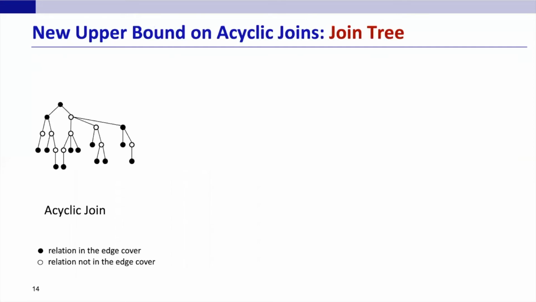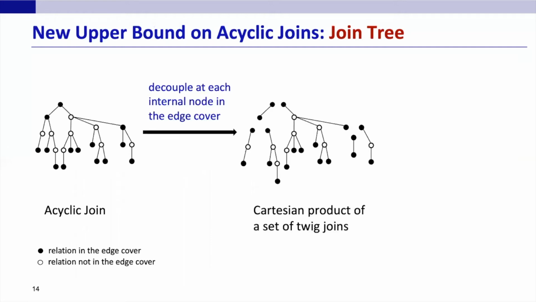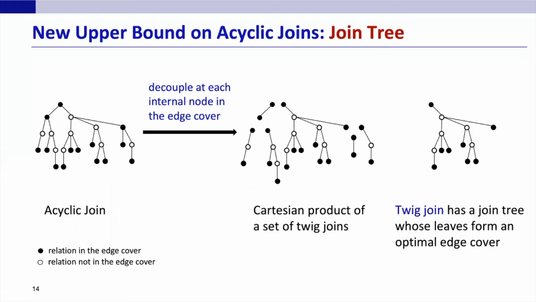Given a join tree for an acyclic join, the idea is to break the join tree at every internal node in the edge cover and obtain a set of twig joins. Twig join has been identified as a special case of an acyclic join, which has a join tree whose leaves form an optimal edge cover.